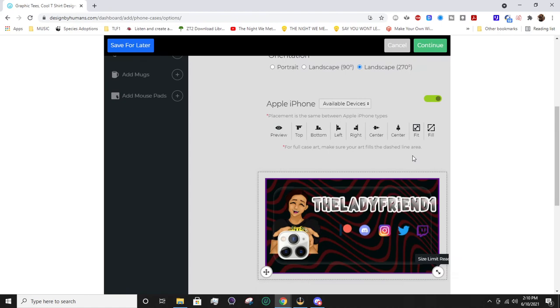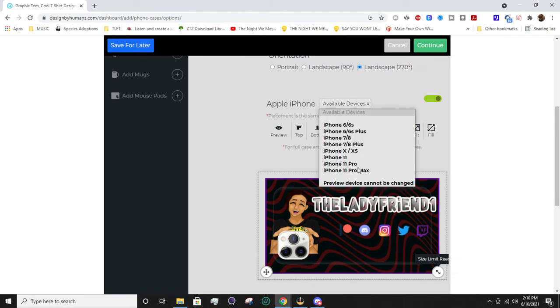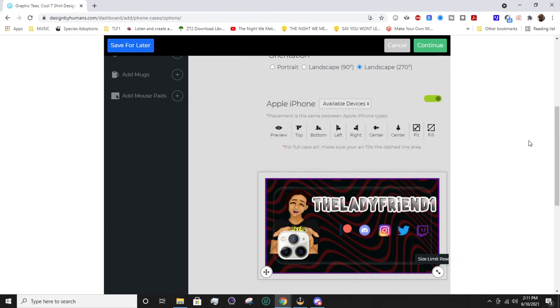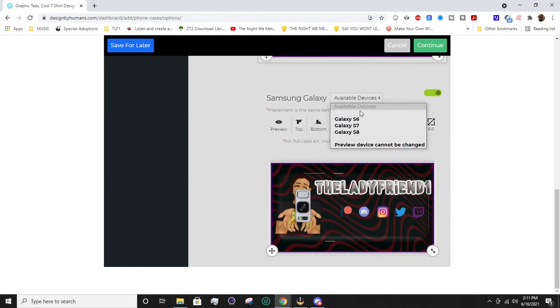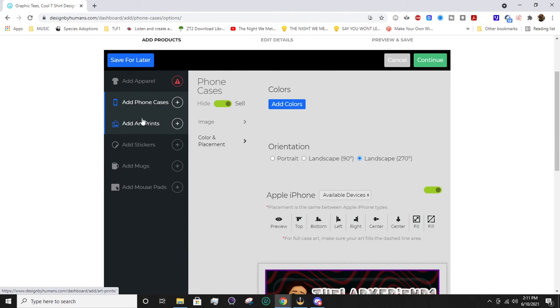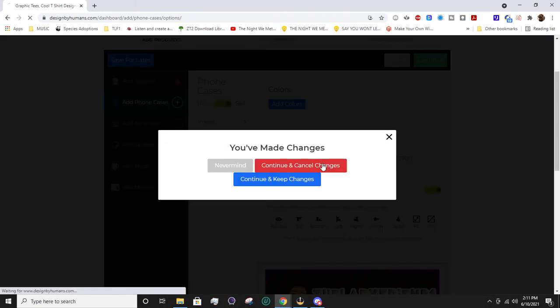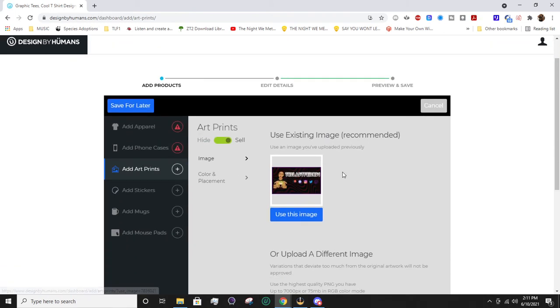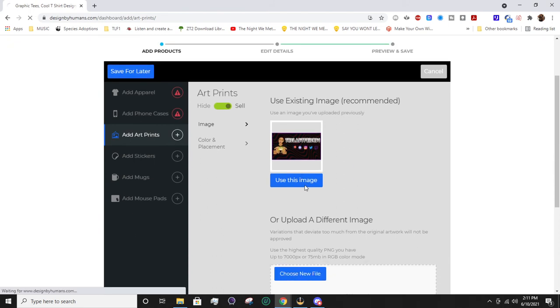And you have a couple different options because you have the Apple iPhone, and then you could choose the device you want it on, and then Samsung Galaxy, choose the one you want it on. All right, so then we also have continue and cancel. We also have added art prints. We're going to use the same image again.